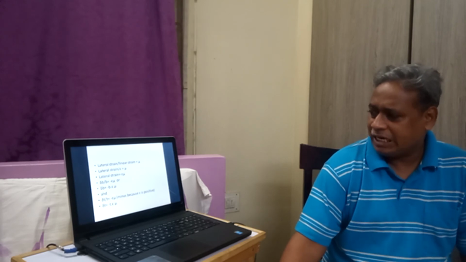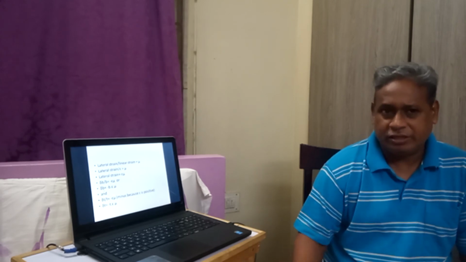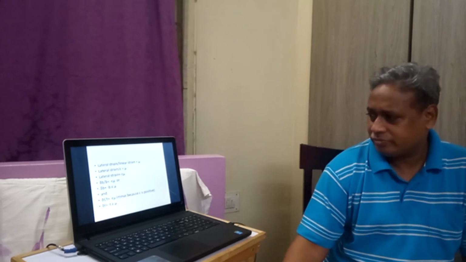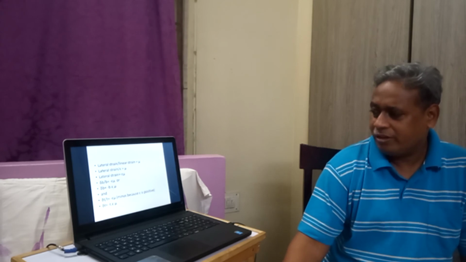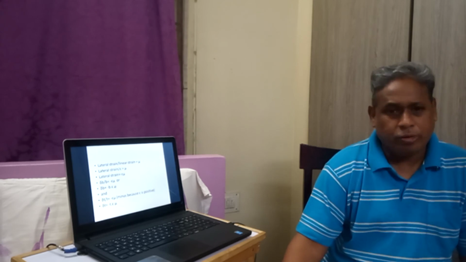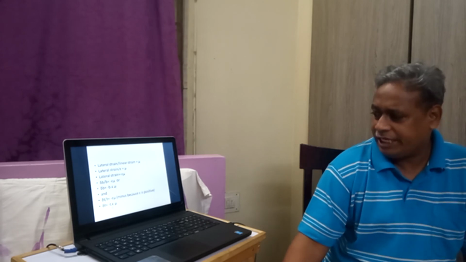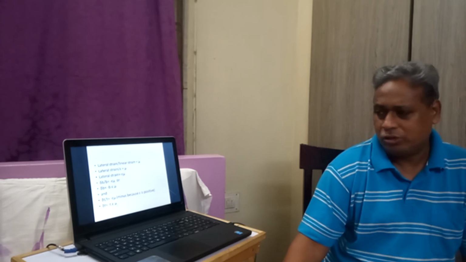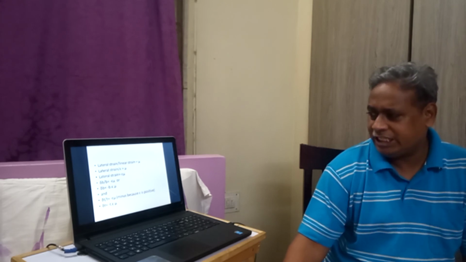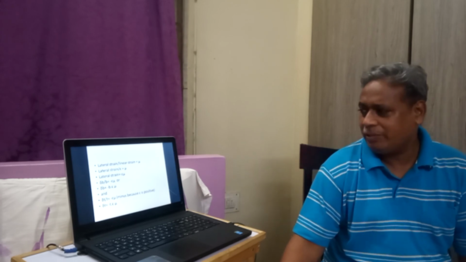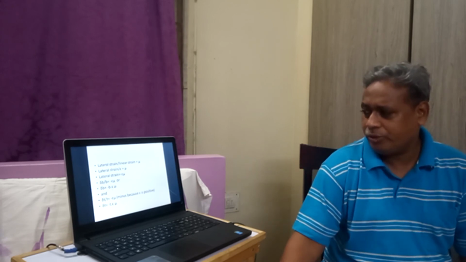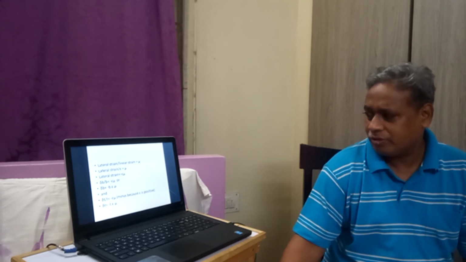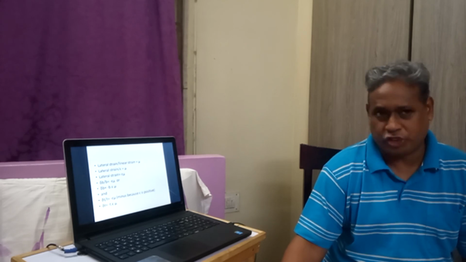So we can say delta B, that is change in breadth, is equal to B into epsilon into Poisson's ratio, or delta T is equal to T into epsilon, the linear strain, into Poisson's ratio. So to find the change in thickness or change in breadth, simply take the original breadth into linear strain into Poisson's ratio.